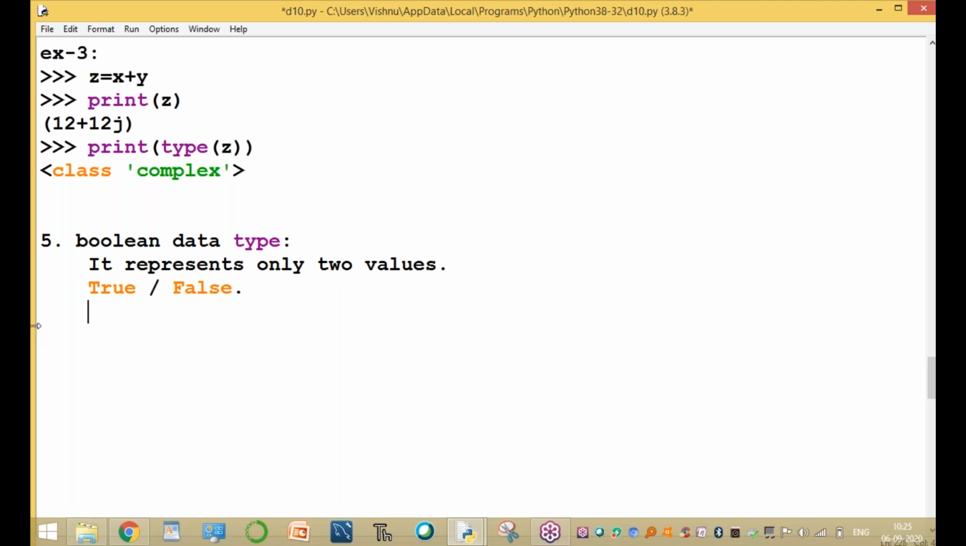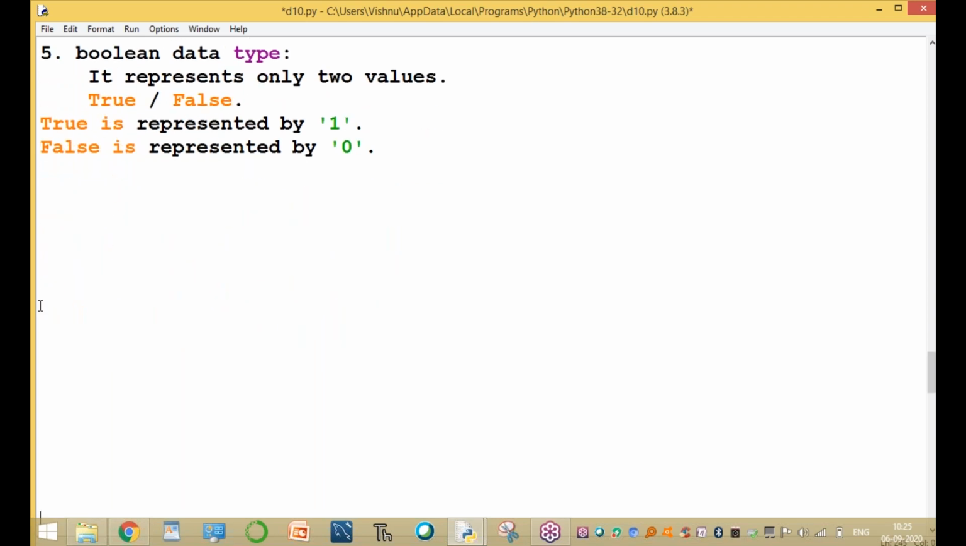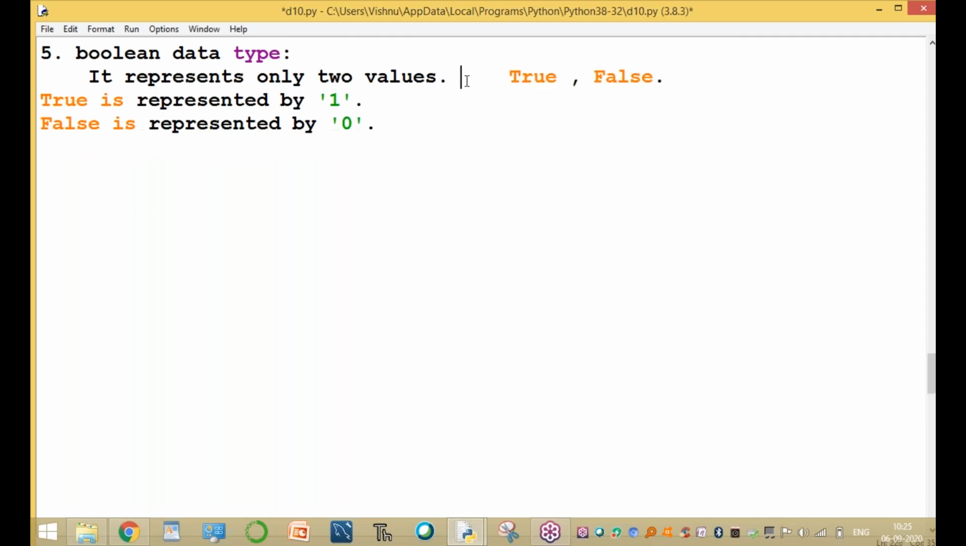Here, true is represented by 1 and false is represented by 0. A combination of zeros and ones is called the Boolean data type. 0 and 1: false represents 0, true represents 1. Only two values, true and false. True means 1 and false means 0.